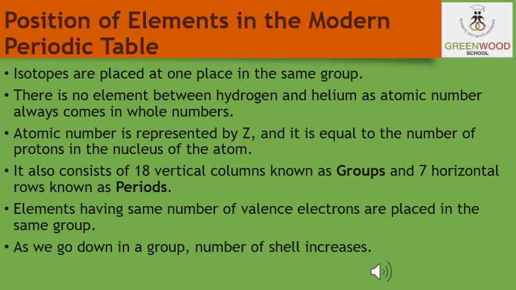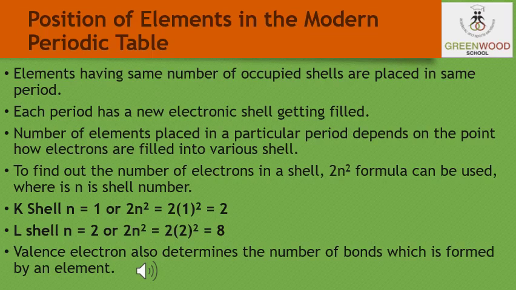This means that when the elements are arranged in the increasing order of their atomic numbers, the properties of the elements are repeated after certain regular intervals. As stated earlier, this repetition of the properties of the elements after certain regular intervals is called periodicity in the properties. Students, moving on, all the elements in any group of the periodic table have the identical outer shell or the valence shell electronic configuration.